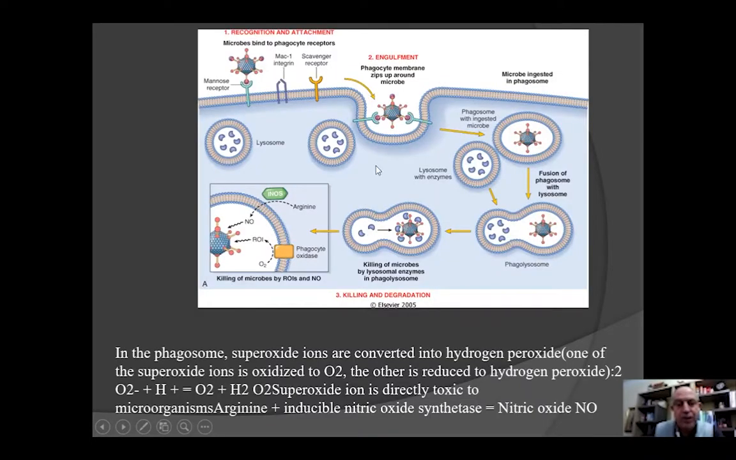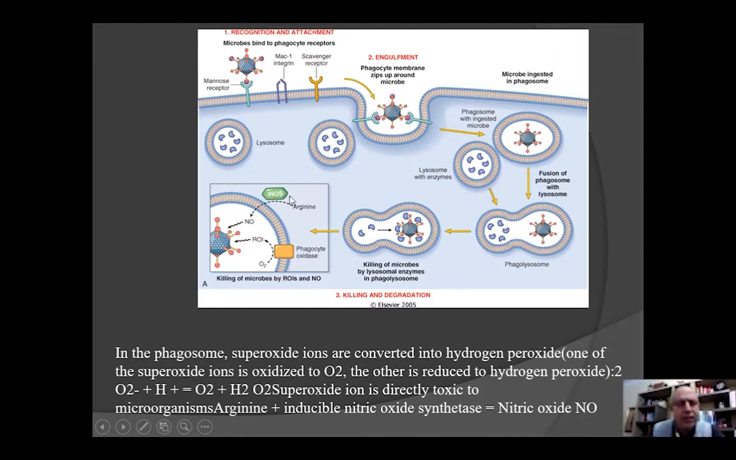It's extremely important, captured and phagocytosed in the phagosome, and then phagolysosome, and then we will have, of course, in the phagosome and phagolysosome, superoxide ions converted into hydrogen peroxide. One of the superoxide ions is oxidized, O2 to O2. The other is reduced to hydrogen peroxide. And then, of course, we will have inducible nitric oxide synthase, which produces nitric oxide, NO. All this will harm and destroy.